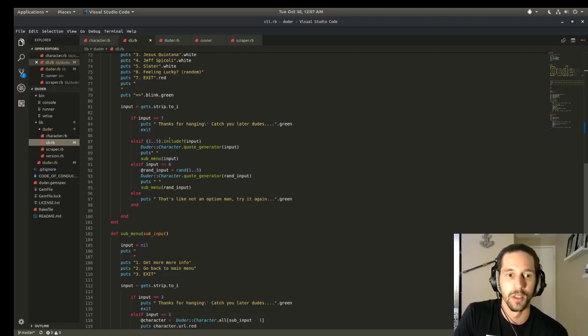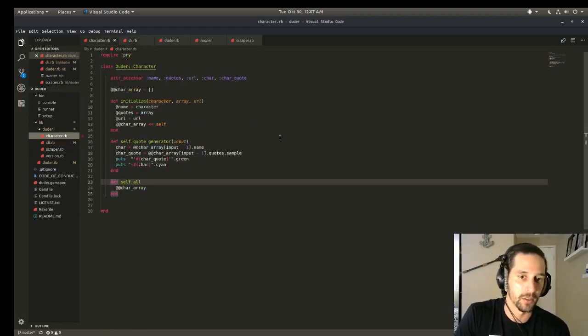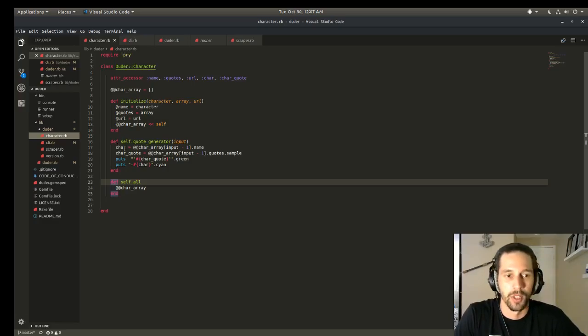If it is, then it will go into a new character, or it'll hit my quote generator in my character class. And that's what we were talking about a little bit before, so I'll get back into it and explain how that works. So as you can see, I'm grabbing that same input. So let's say you hit 1, 2, 3, 4, 5, it's going to pass that in right here. So when we jump back into my character and go to quote generator, you see the input's right there. So I have a char, or character just for short, because it was getting confusing with having character so many times, so this way I could separate it and it wouldn't get confusing.